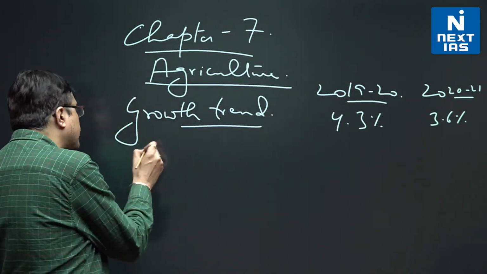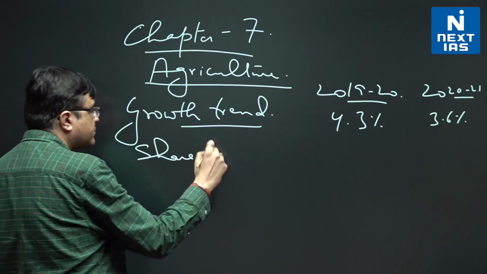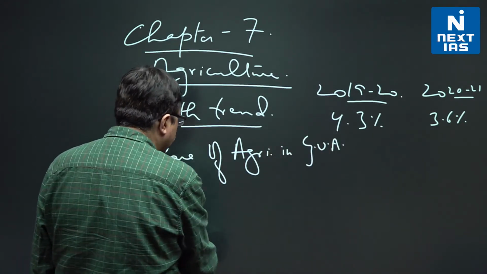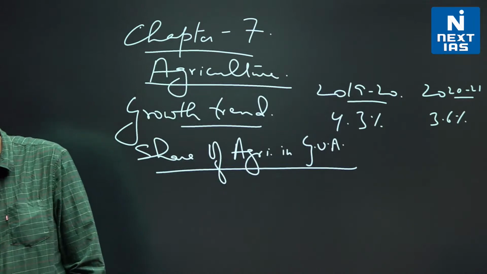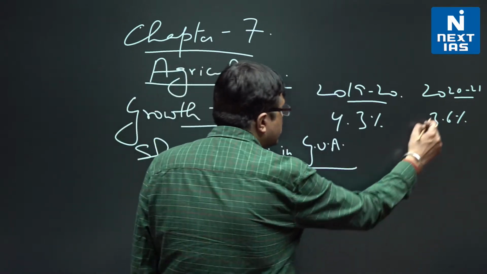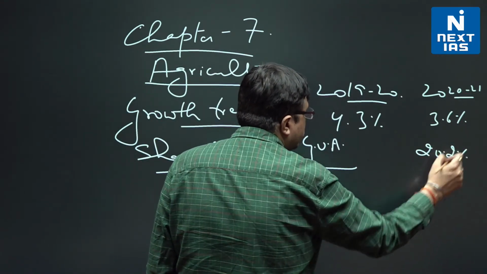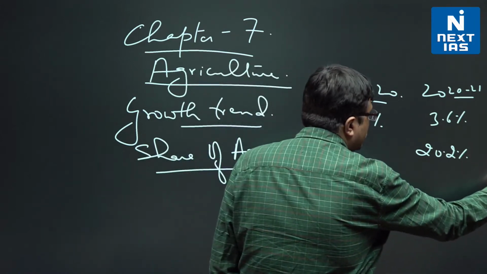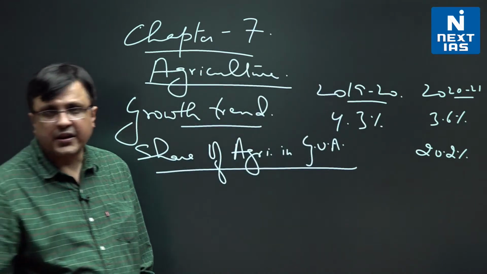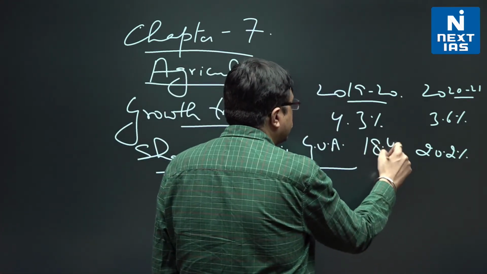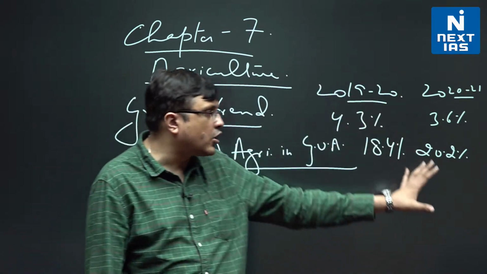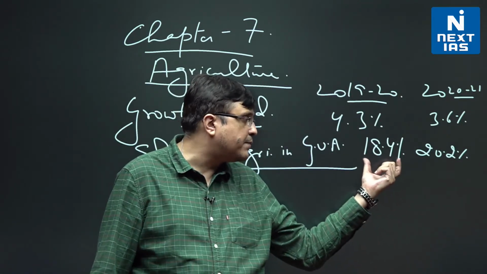Then they give you one more important data from prelims point of view. Keep it in mind, that is share of agriculture in gross value added. That in total gross value added, what is the share of agriculture? Now in that case they have said that in 2020-21 it had become 20.2%, and it has again come down to 18.8% in 2021-22. These two numbers are important. Please keep it in mind. In 2019-20 it was 18.4%. So share of agriculture in total gross value added has moved around 18% in India.